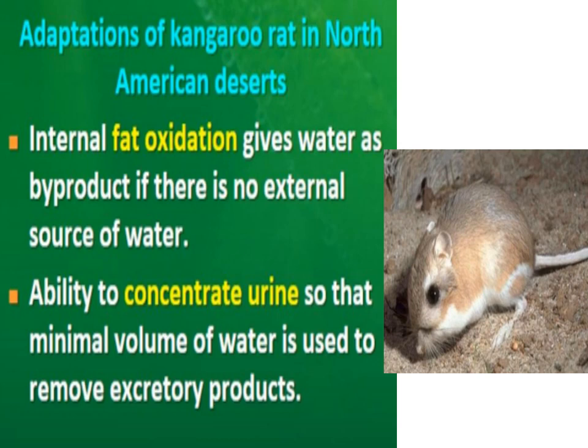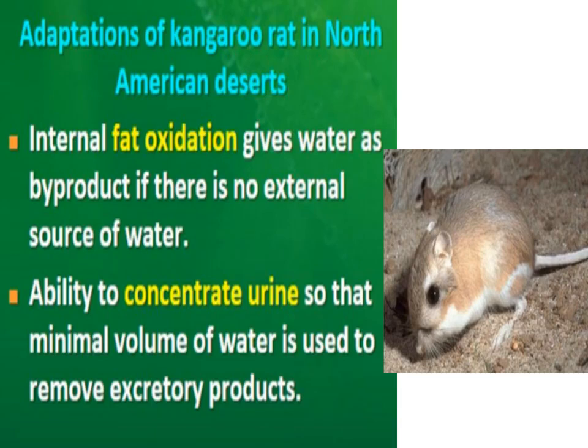And that water is utilized for different metabolic reactions by that kangaroo rat. Because there is water deficiency in the external environment, that's why that internal water released due to fat oxidation can be utilized by the rat. Next is ability to concentrate urine. Okay, this is another adaptation in kangaroo rat to survive in that environment.